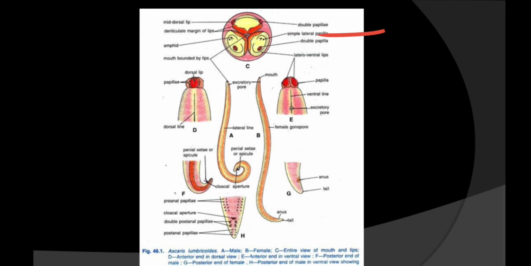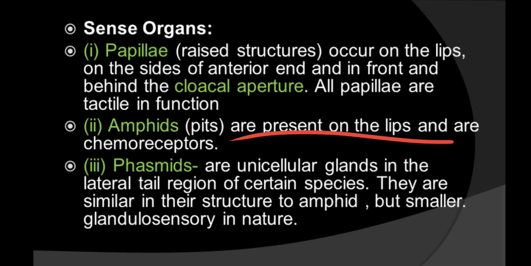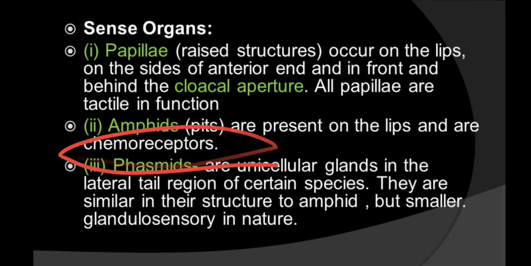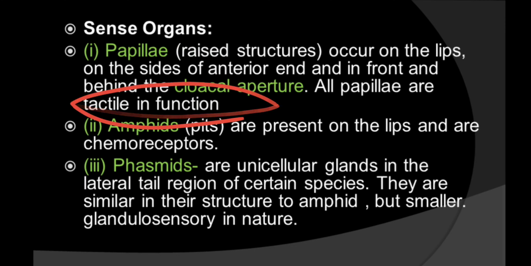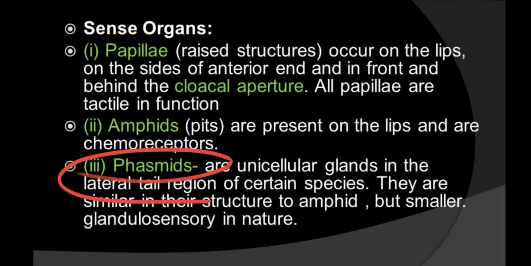All right. Next are the amphids. Amphids are present on the lips and they are basically chemoreceptors, whereas papillae are tactile in function. If you touch them they feel it, right? Whereas amphids are chemoreceptors. Now next are the phasmids.